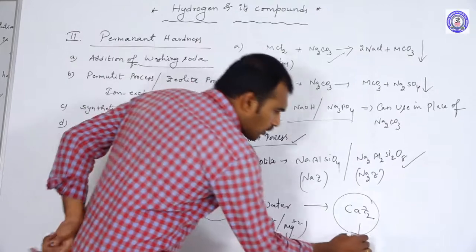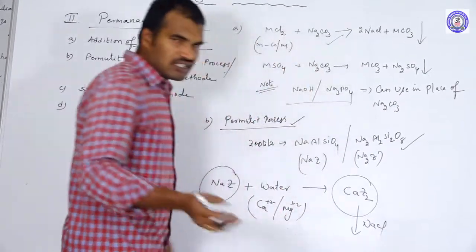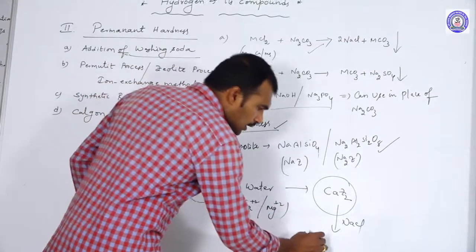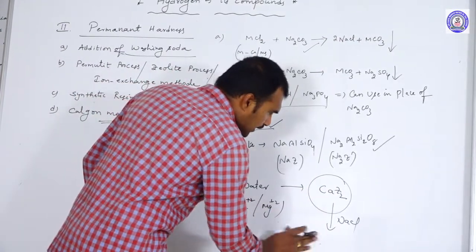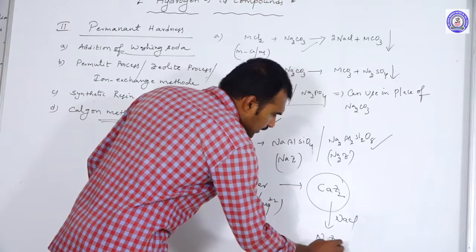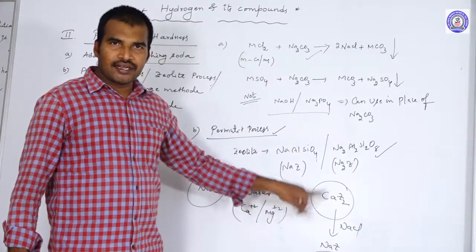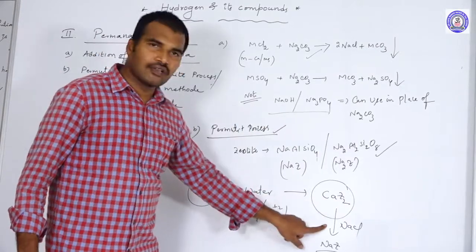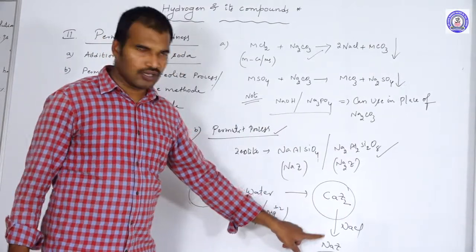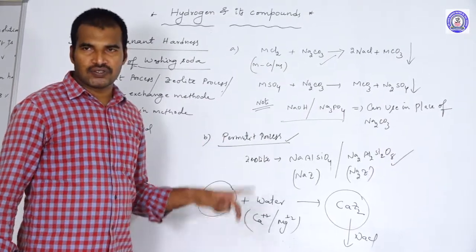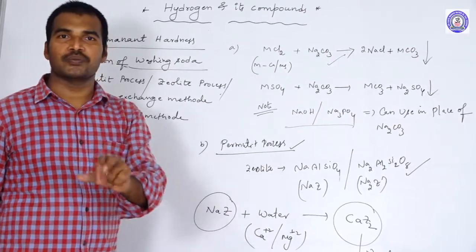So by treating with what? NaCl solution. Just pass the NaCl solution through the exhausted zeolite, and again we can use it. Again it will come out as NaZ. So the exhausted zeolite can be revived by treating with NaCl solution. So this is the permutit process, also called the zeolite process, also called the ion exchange process.